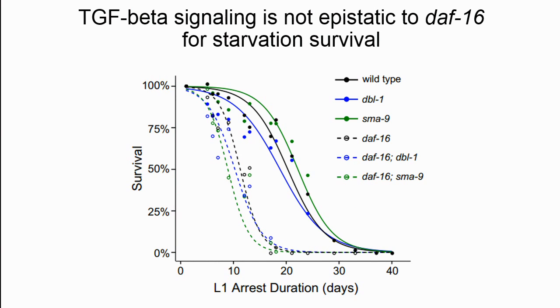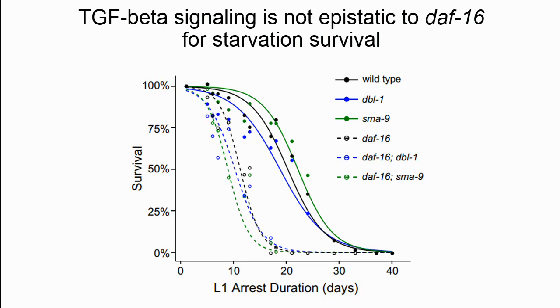Okay, so finally, I want to return to the starvation survival phenotype of daf-16. One hypothesis for the reason that daf-16 mutants die so quickly in starvation is that they fail to arrest properly, and then the development they undergo uses up their limited resources and they die quickly.